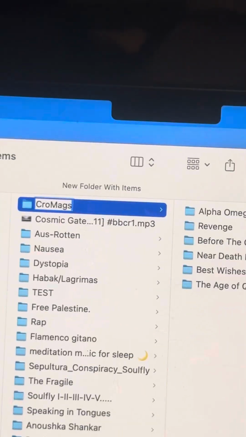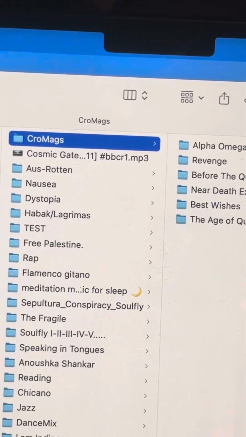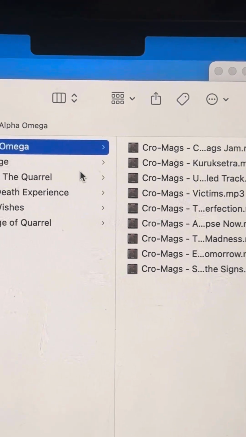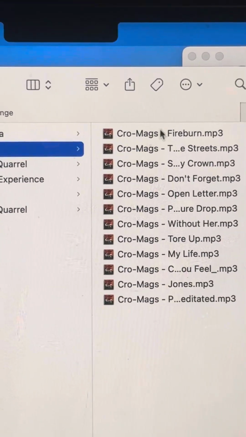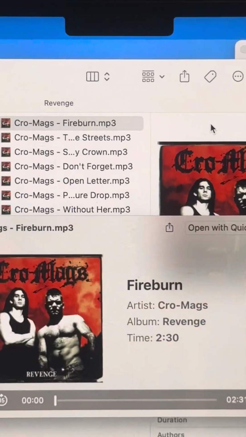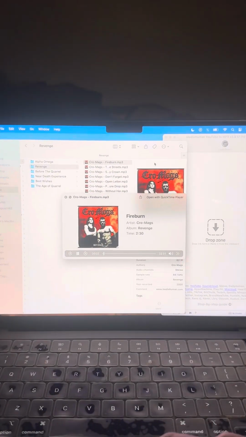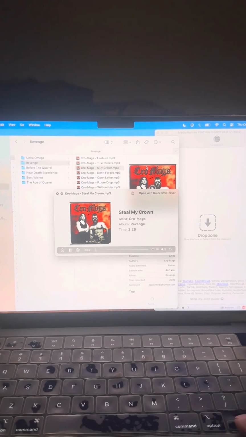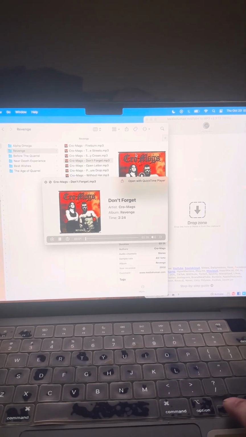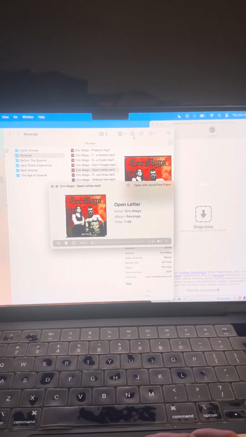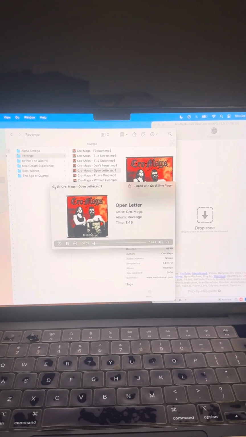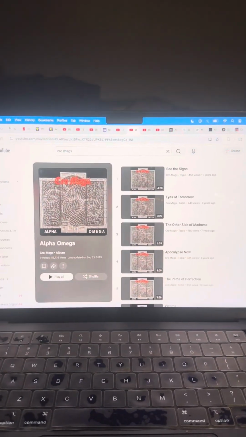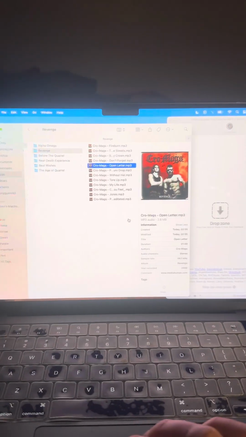Boom, Chromags. There it is. And then each individual album has the songs. Right, I can open it up and that's how you get music on your computer from YouTube. Easy money.